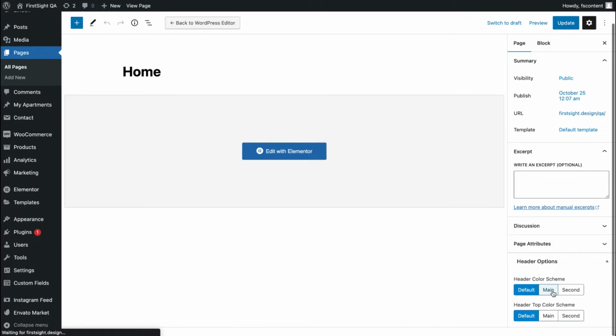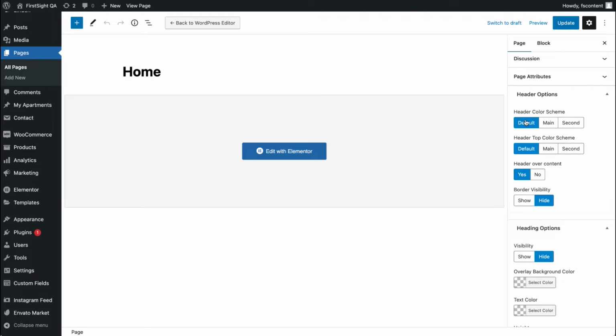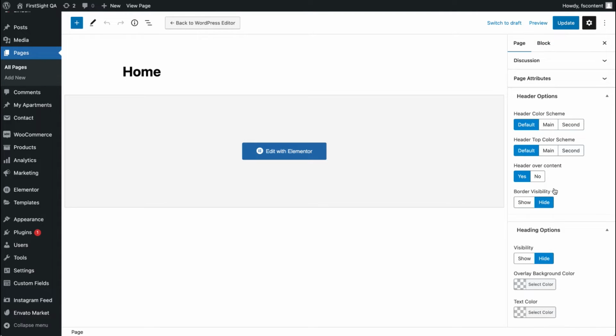You can see it here, and in the right side panel, you'll see that you have several options. You have a header color scheme that can be default, main, second, header top color scheme, header over content, and border visibility. That is, all can be set up here, and those settings will be applied for the header for this specific page.